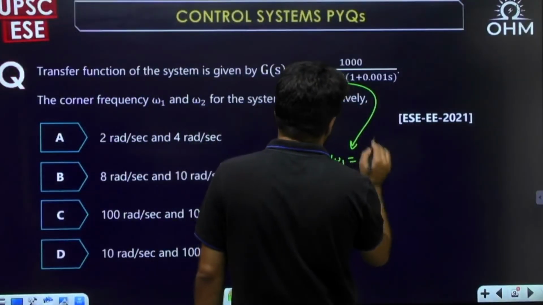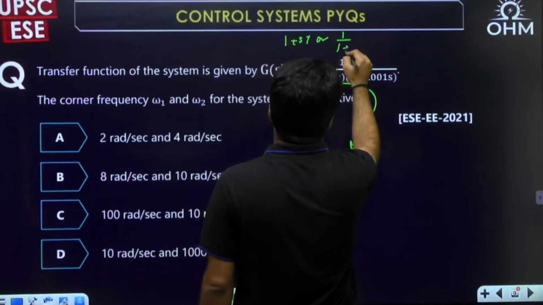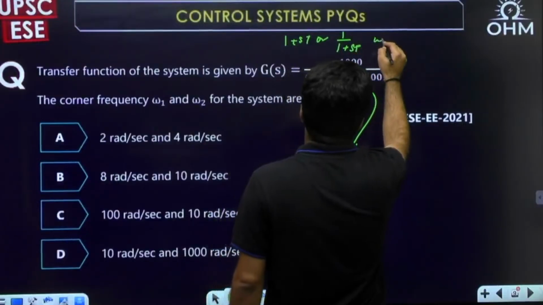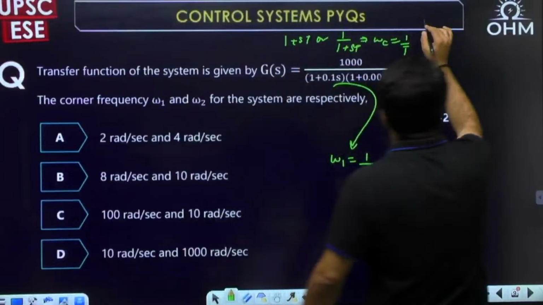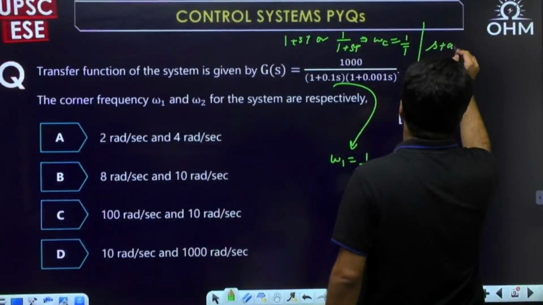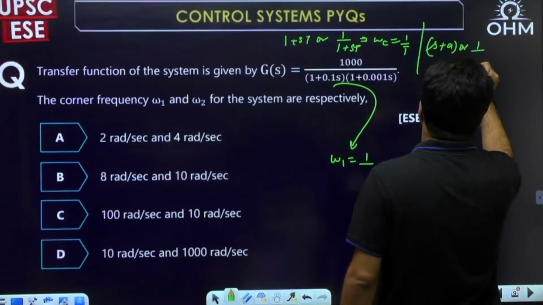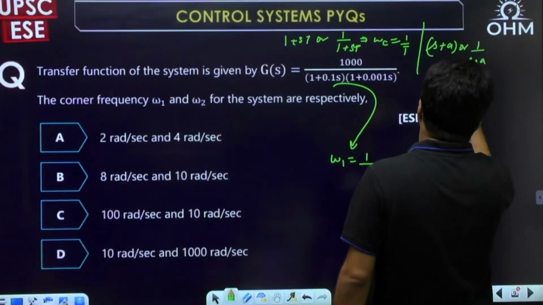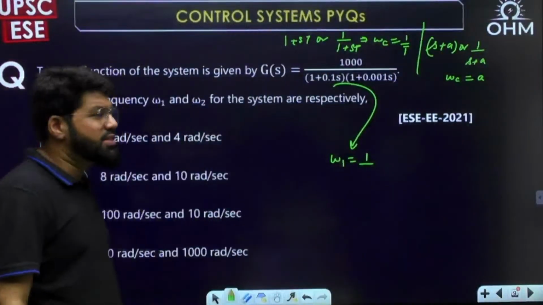See, I told you, for any term 1 plus sT or 1 upon 1 plus sT, the corner frequency for both of them is 1 by T. This is the time constant form. If it is given in non time constant form, s plus a, or pole term 1 upon s plus a, then the corner frequency is a. You can convert to time constant form, or you can directly say the corner frequency there will be a.